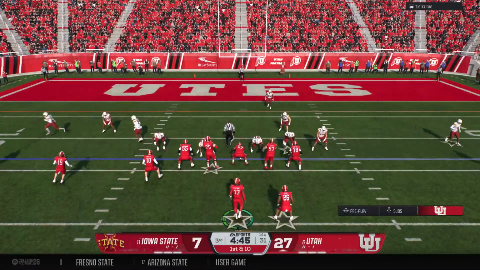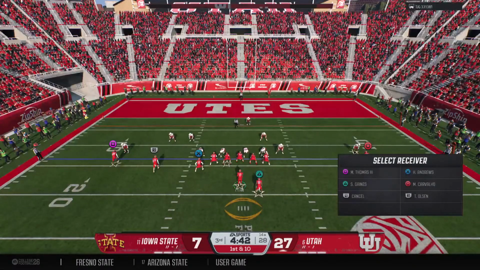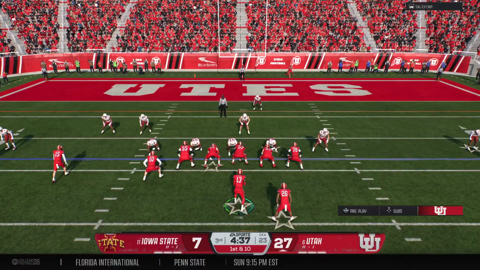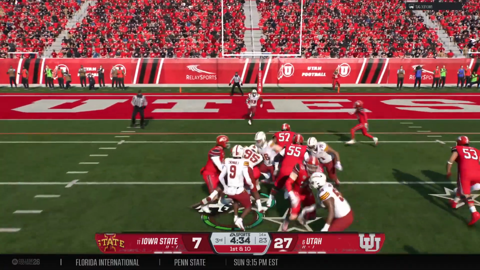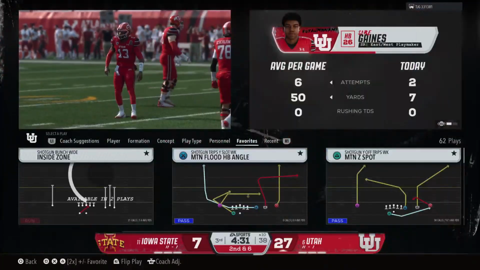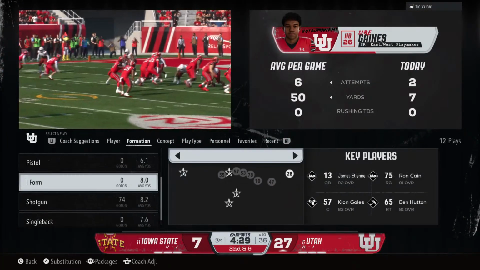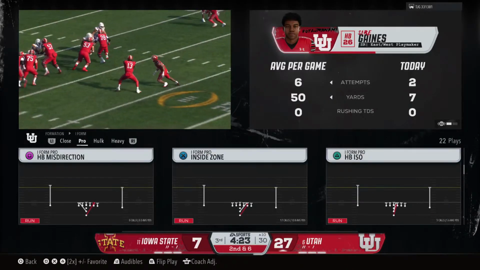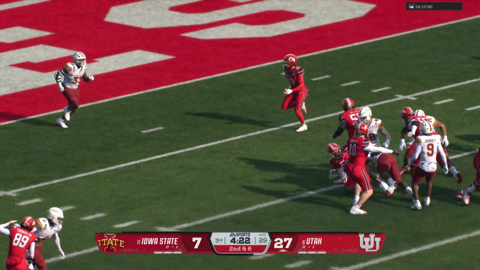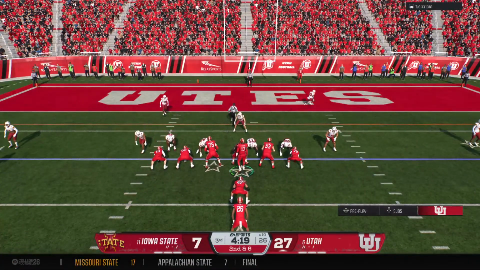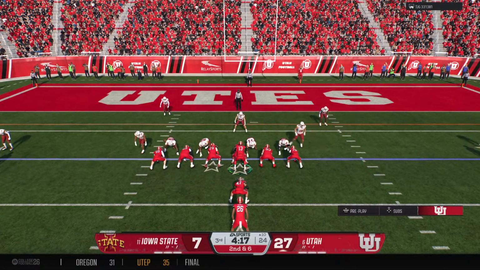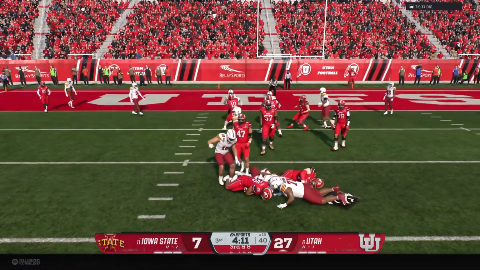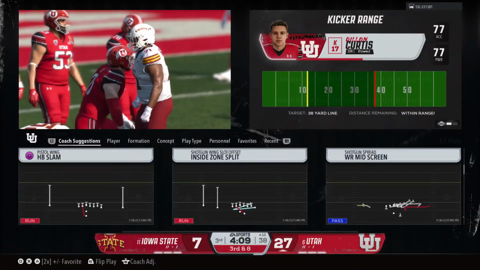The Utes will have 1st and 10 here. Receivers now getting some new assignments before the snap. In the red area, it's Gaines. Here comes a crucial 2nd down play. Every yard tough to find down here in the red zone. They're going to run it. Going absolutely nowhere. That would be a loss on the play.